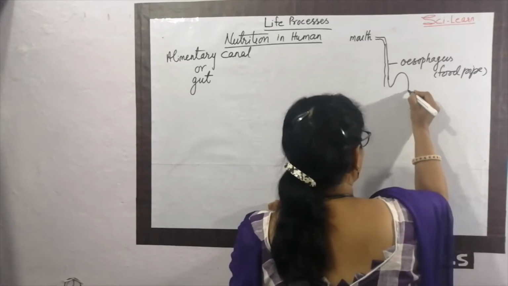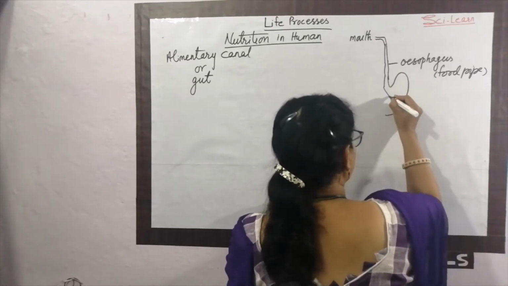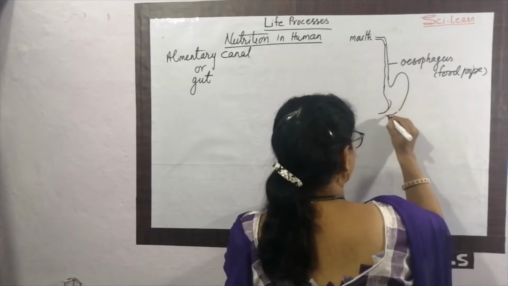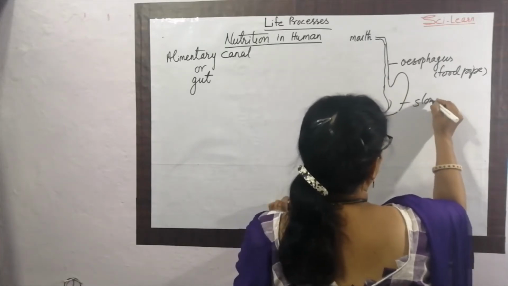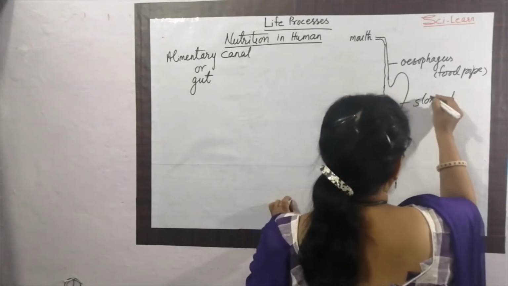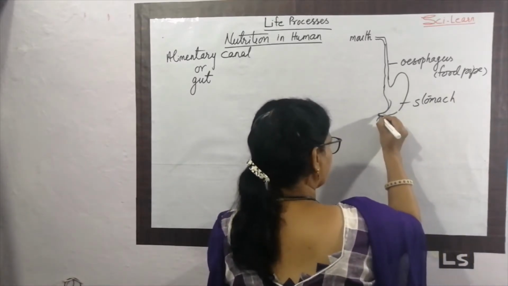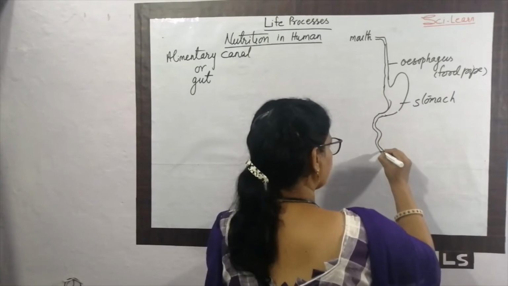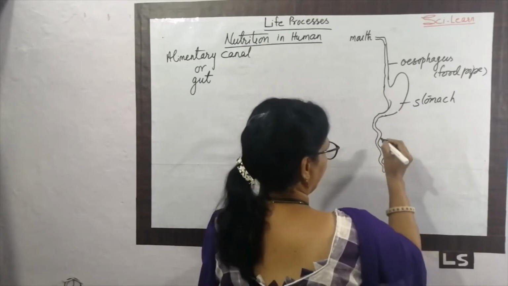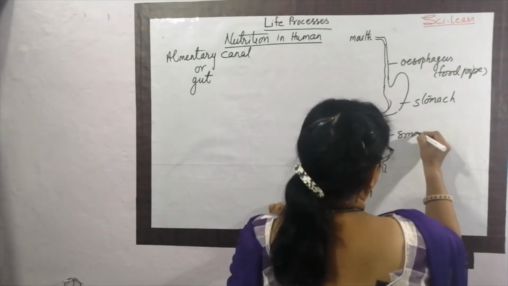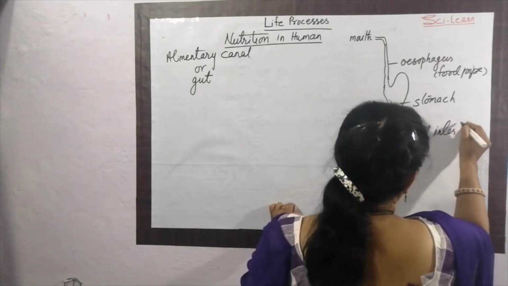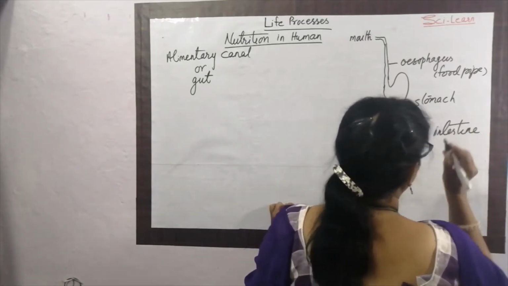Then a J-shaped stomach is here. The stomach is connected with the small intestine. This is only a rough diagram to show the pathway of the alimentary canal.